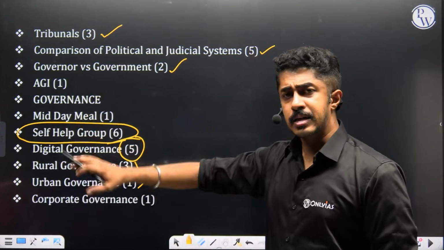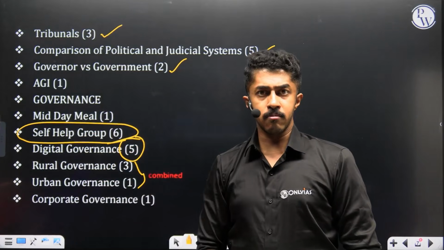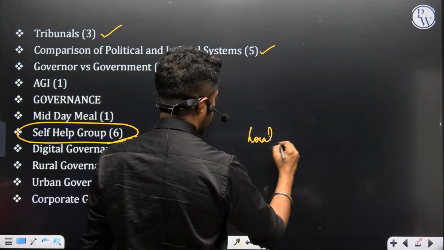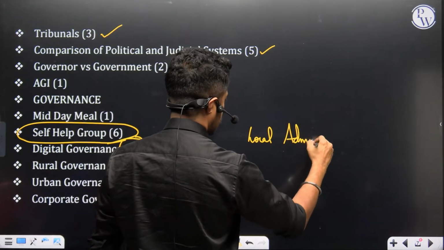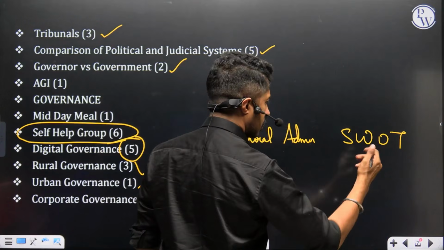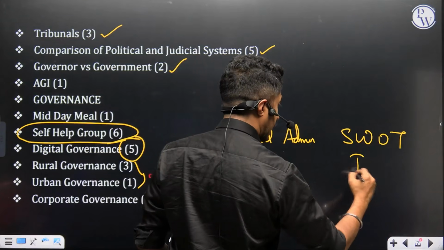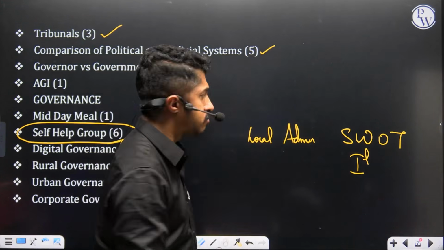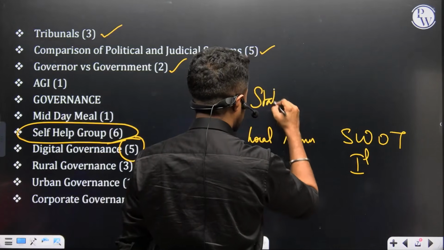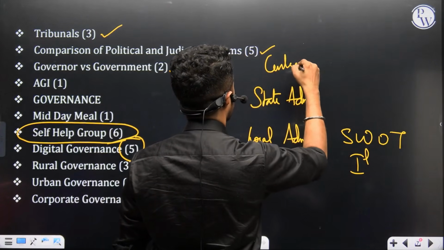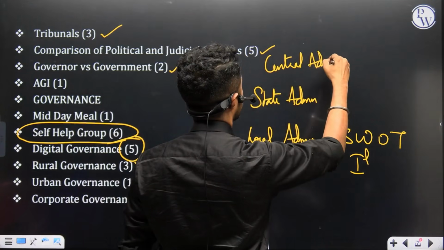That means this entire ball game of local administration, the strengths, weaknesses, opportunities, threats, with comparison with international examples. That is, internationally, how do local bodies perform? Then the state administration. Then the central administration. All of these you have to cover.